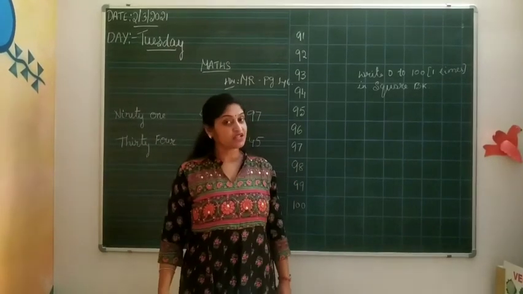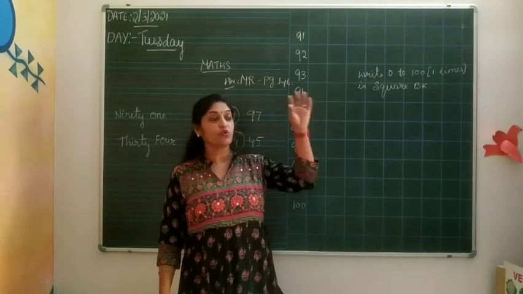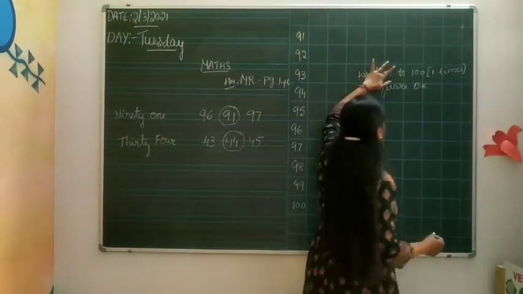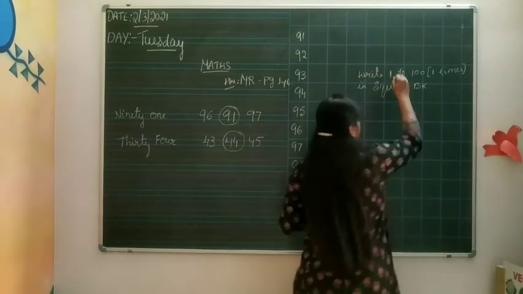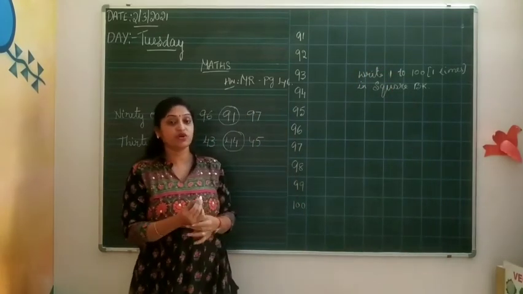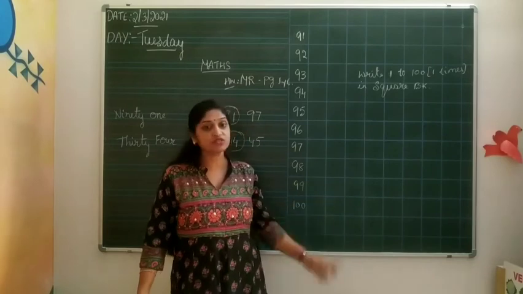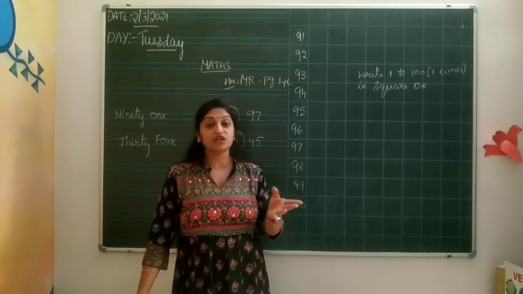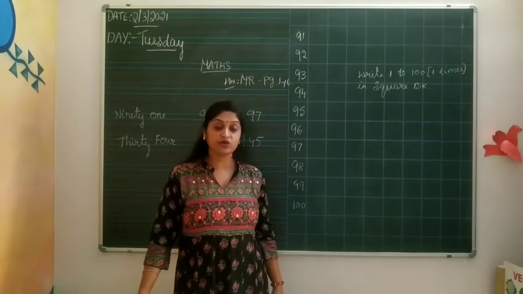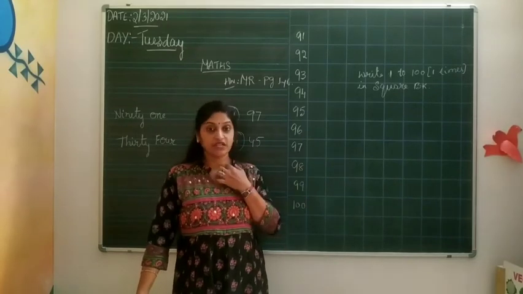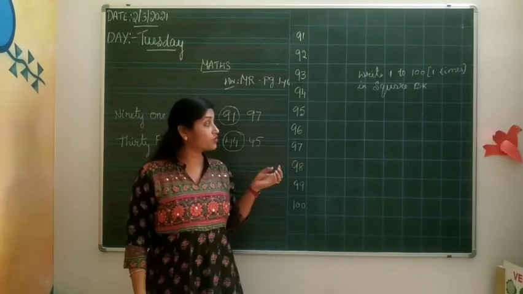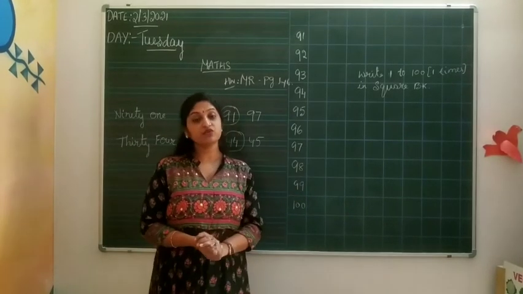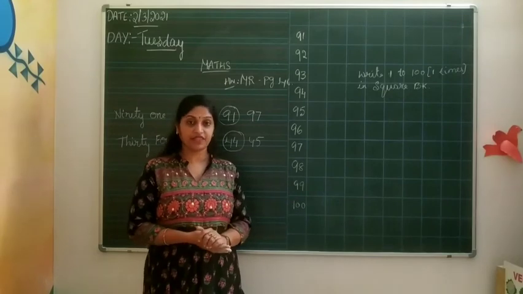How will you start? Zero only will come in the front. Otherwise, you start with 1, not a problem. You start with 1 to 100. You have to write one time in your square book. Please be thorough in that, because in your next terms we will ask you the questions till 100 only. Okay, children? Yes, you all know the number names also for the 100. Tomorrow I am going to give you the homework regarding the same thing.